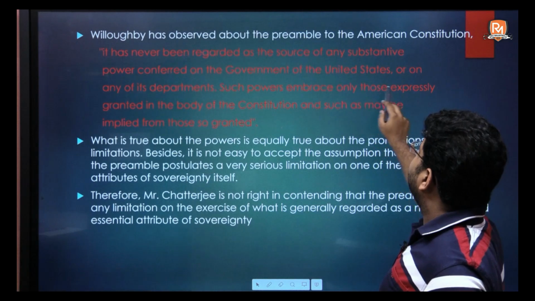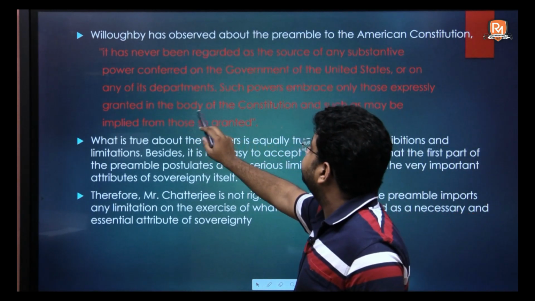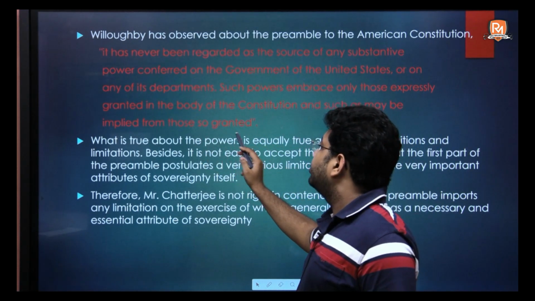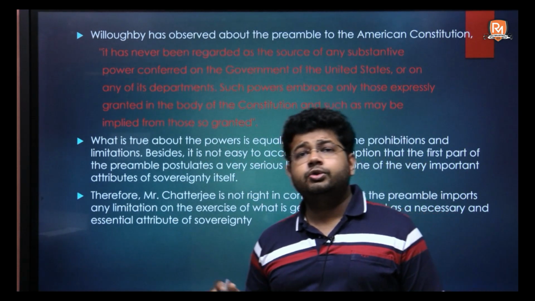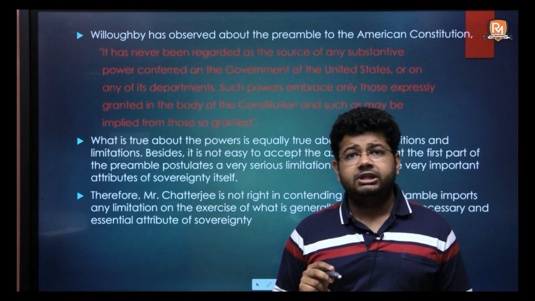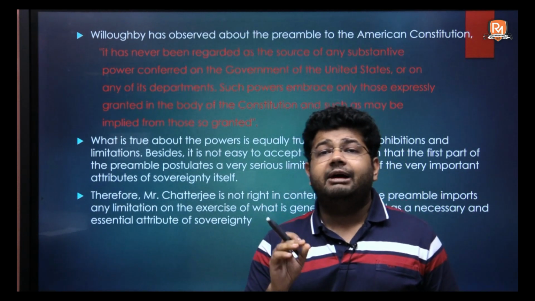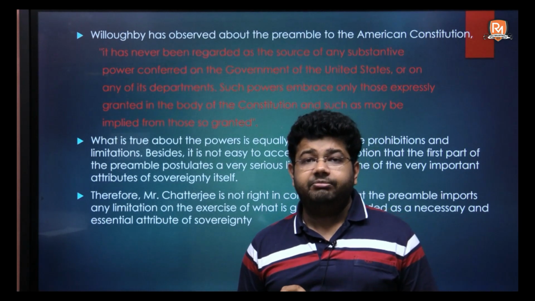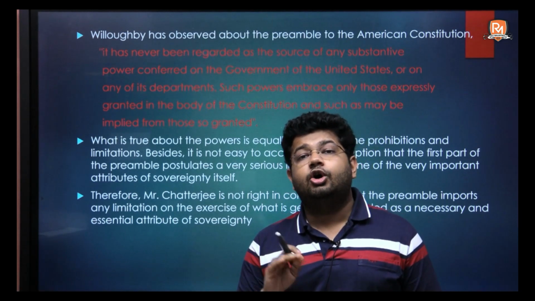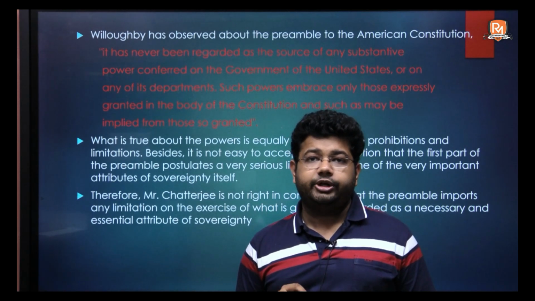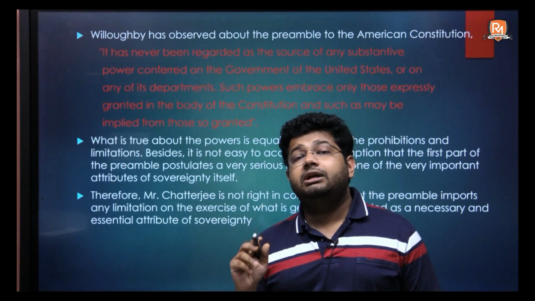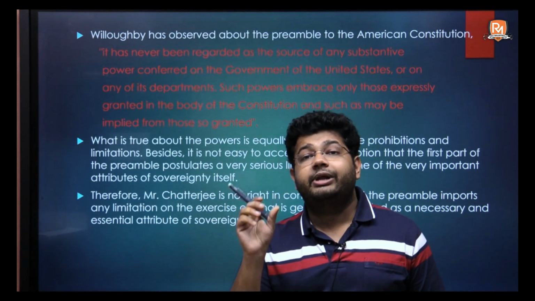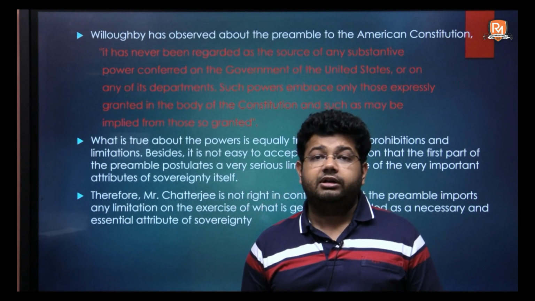Such powers embrace only those expressly granted in the body of the Constitution and such as may be implied from those so granted." The Supreme Court observed, number one, that the preamble does not provide for any power to the government. Preamble is non-justiciable on one point. So when the preamble does not provide us with any powers, how can the preamble limit the power of the parliament?